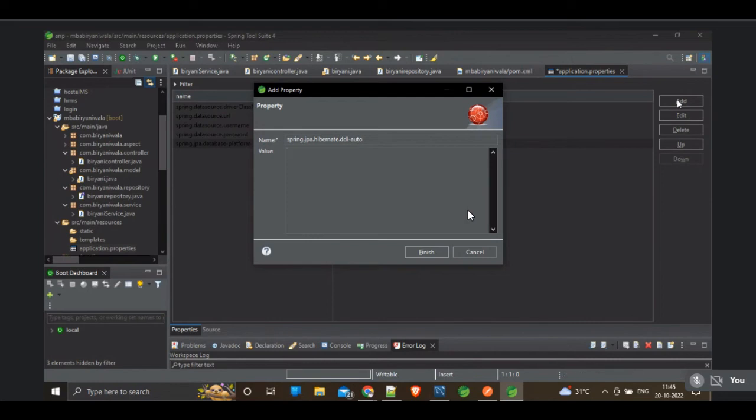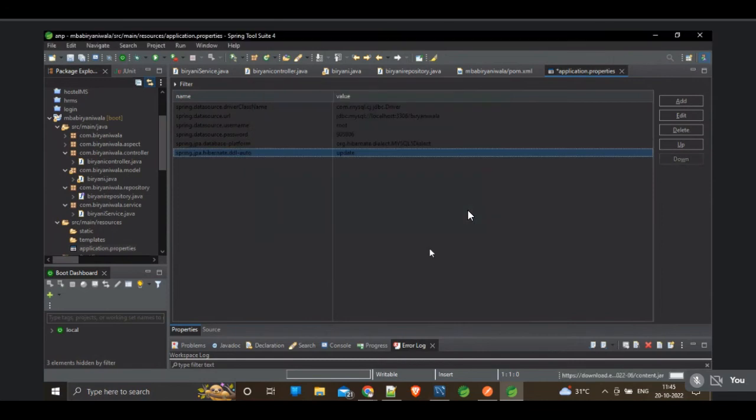Here you can mention two values, either create or update. So here I want to update. Don't create. What is the difference between create and update in the ddl auto?